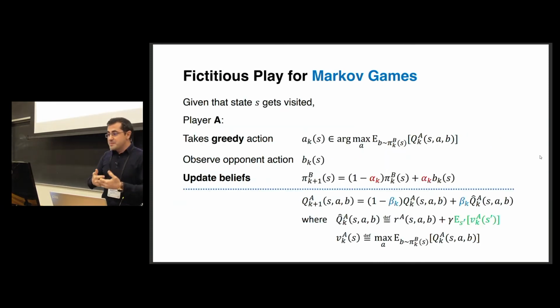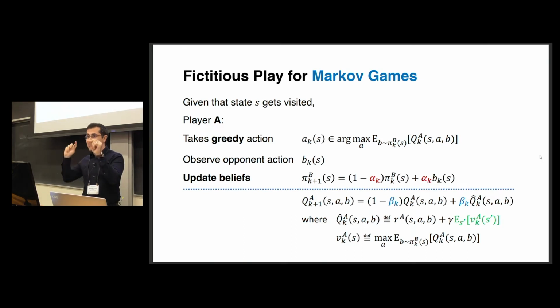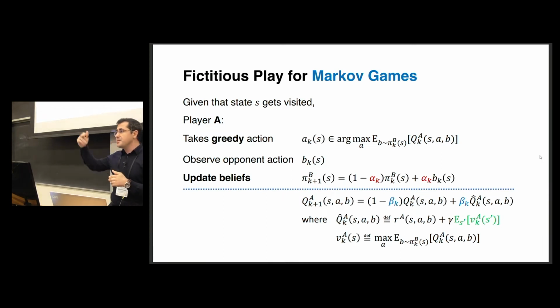OK, and more explicitly, the mathematical formulation of the dynamic will look like this. I am explaining this from the perspective of player A. And specifically, if state S gets visited, player A will form a belief pi for the opponent's strategy, Q for its own individual Q function. Now, given those beliefs, he will always take the greedy best response to maximize the expected payoff in the auxiliary stage game. And you can see this at the first step. And there might be multiple maximizers. He can use any tie-breaking rule.